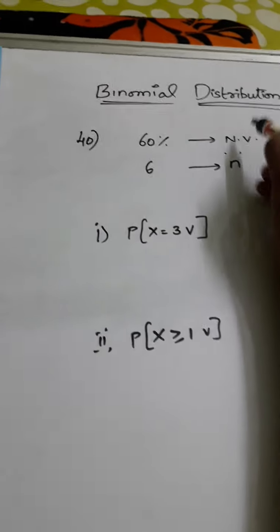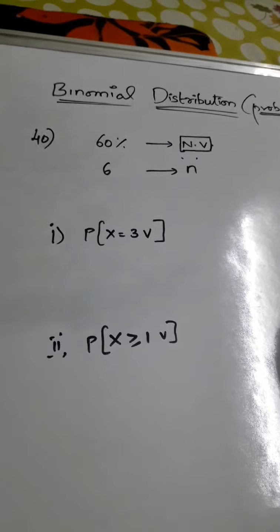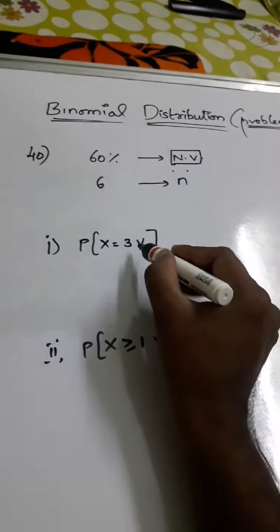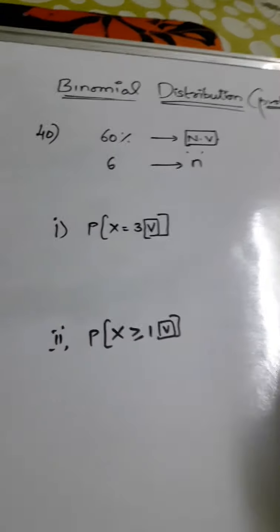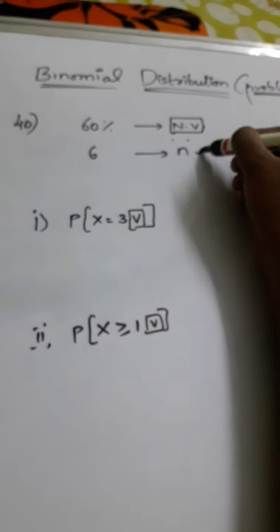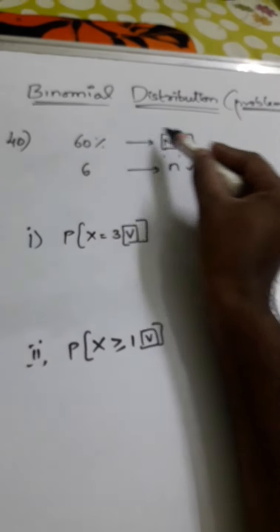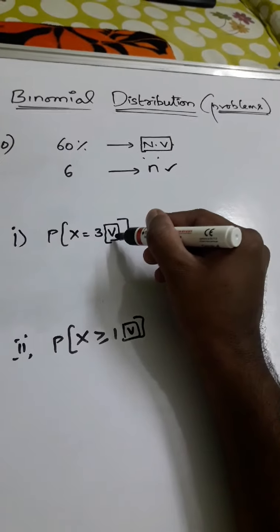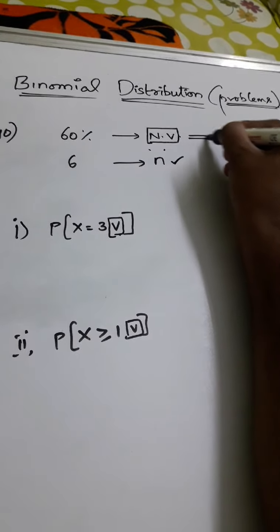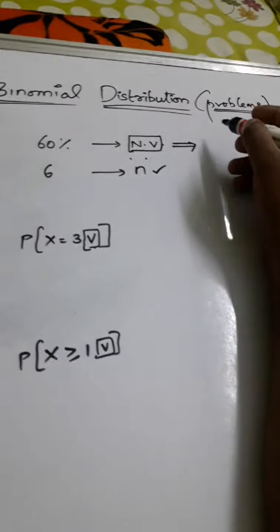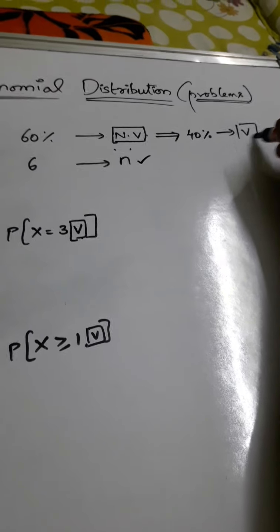Now look at here, the probability 60% is given about non-vegetarians, but the question is asked about vegetarians. So we need to calculate the vegetarian probability, with a random sample of size n equals 6. Then what about the vegetarian percentage here? It is 40%.